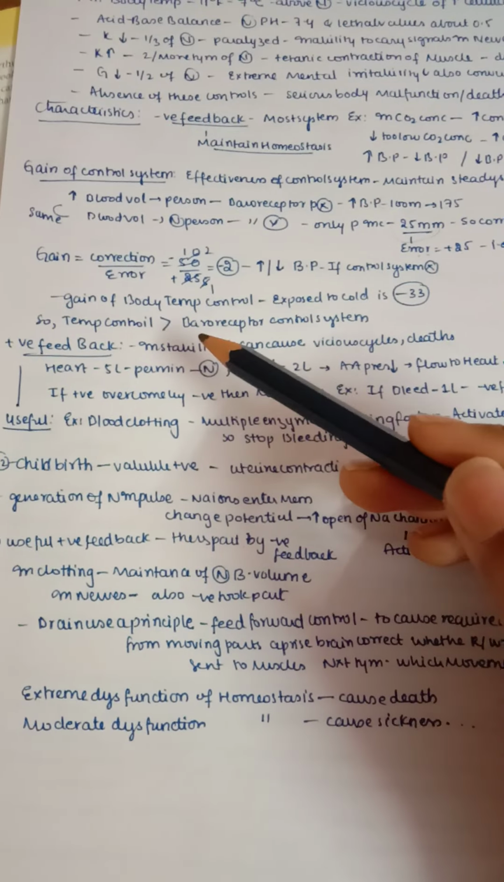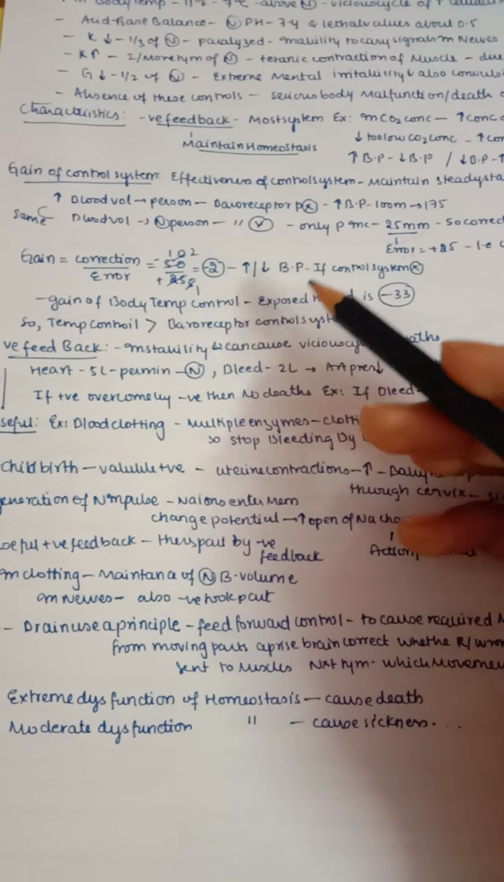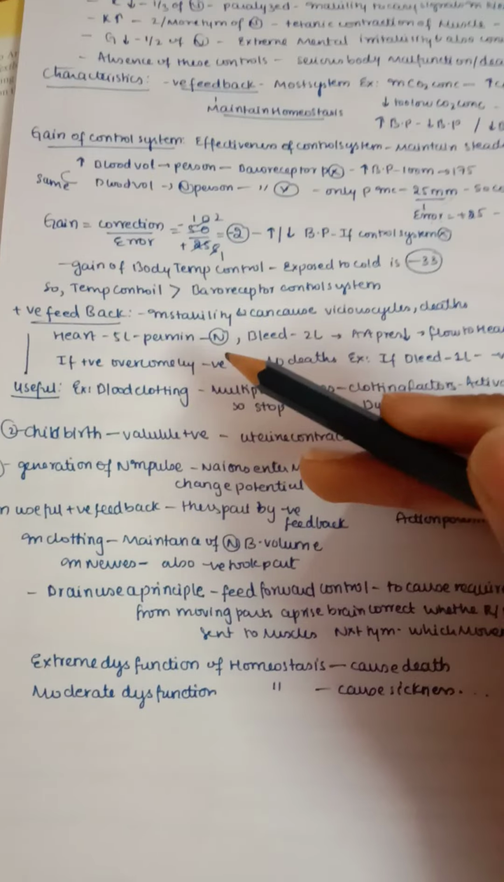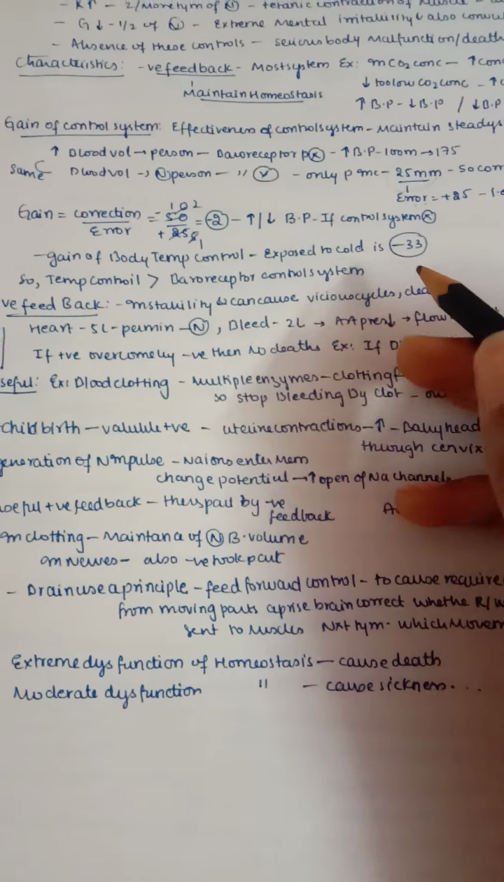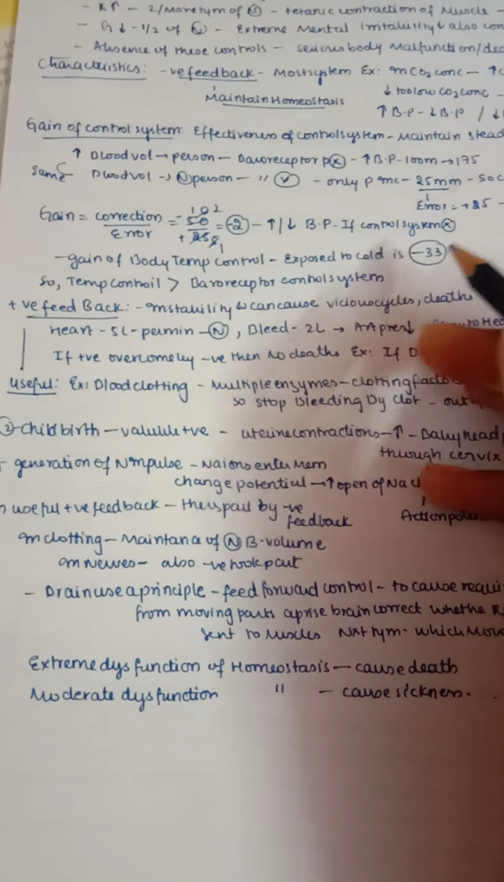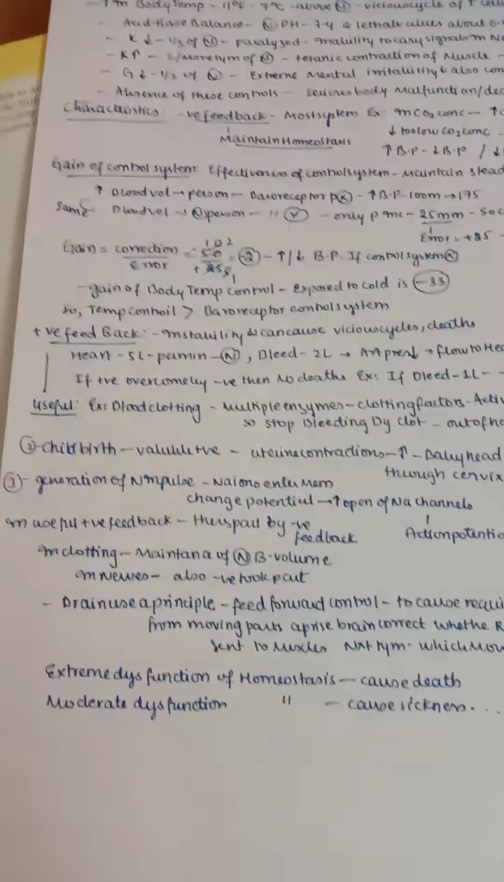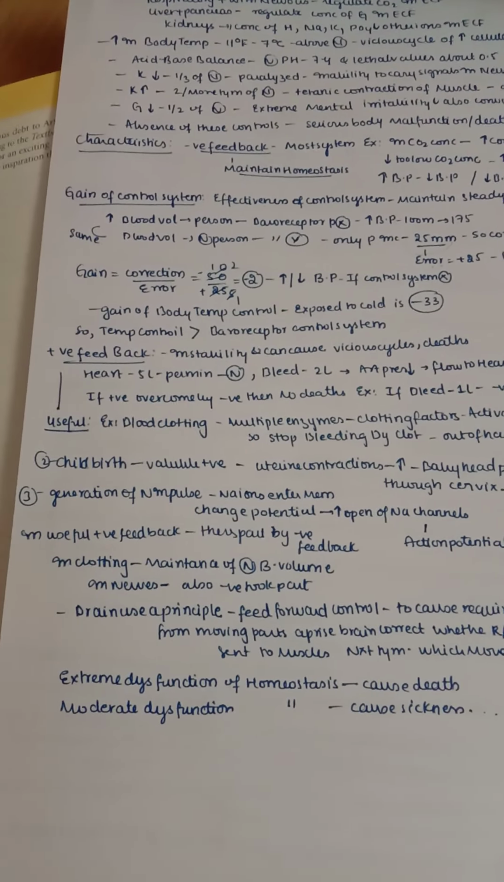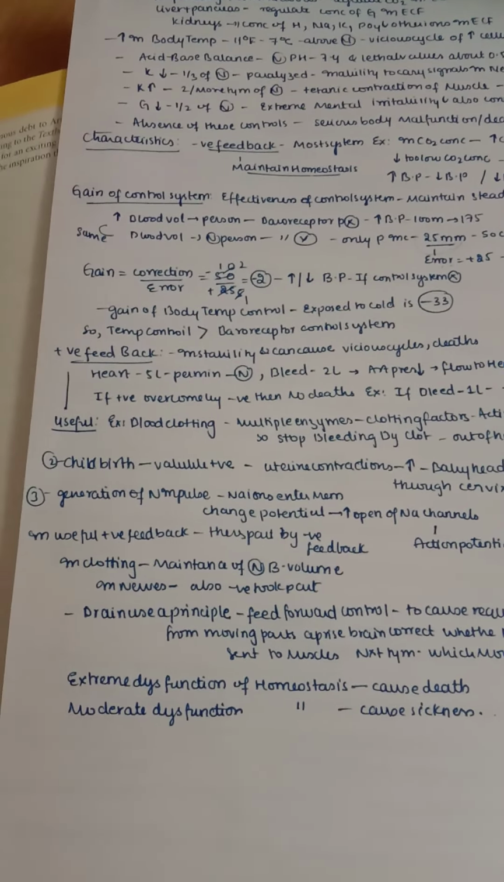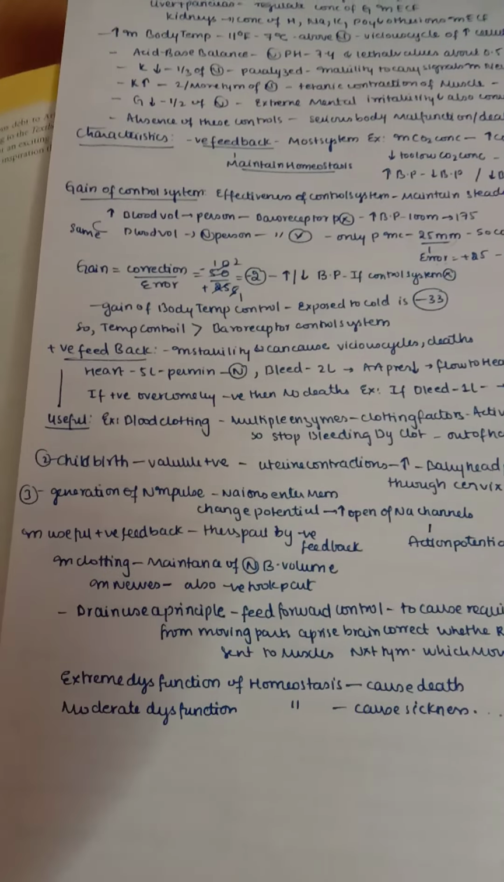Take another example, the gain of body temperature control when exposed to cold. Then we get a gain of minus 33. So by this we can say that temperature control has more gain when compared with the baroreceptor control system. That is, the temperature control system works more effectively when compared with the baroreceptor control system.